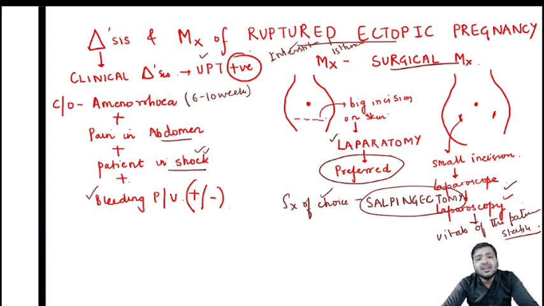So that is in a nutshell about ruptured ectopic pregnancy. We have discussed the symptoms, clinical signs, all one-liners, and ultimately I have tried to give you a short conceptual explanation about all the symptoms and everything that we have discussed.